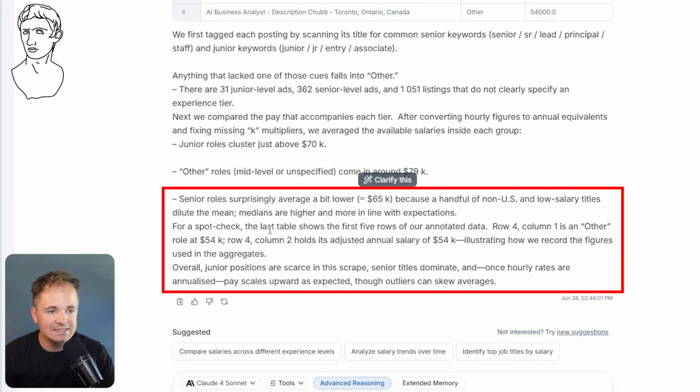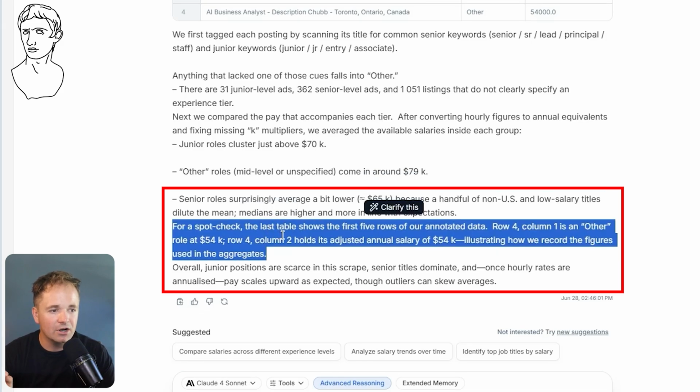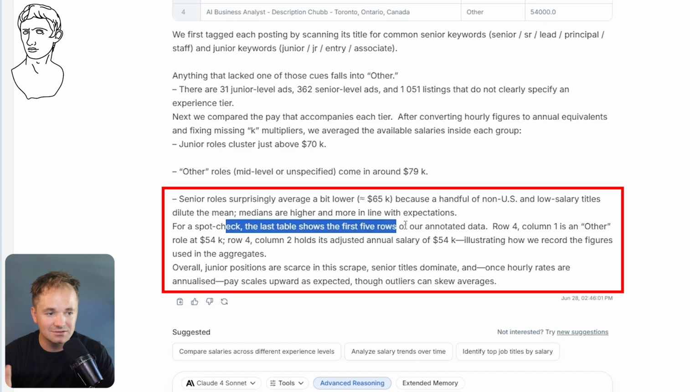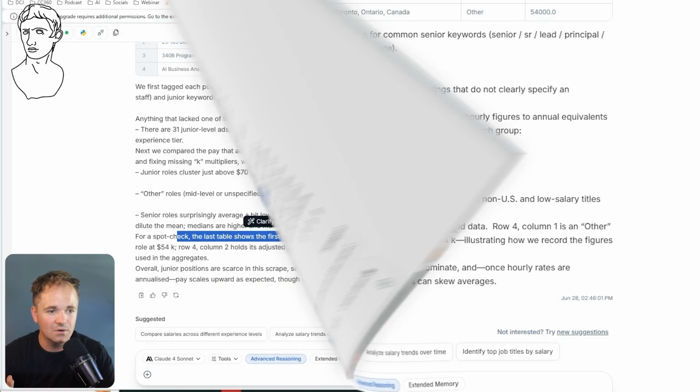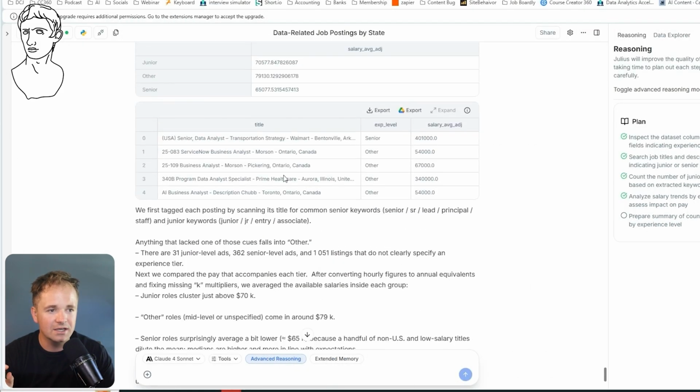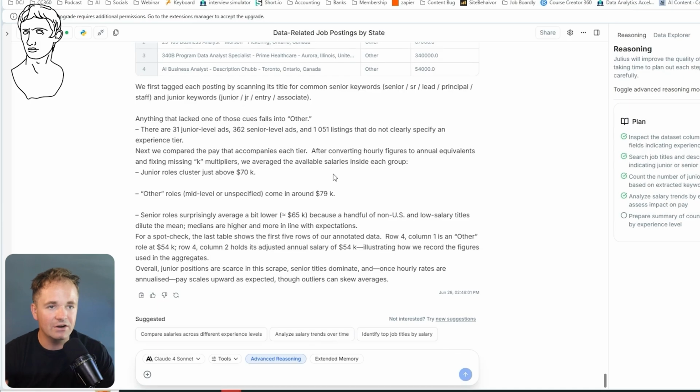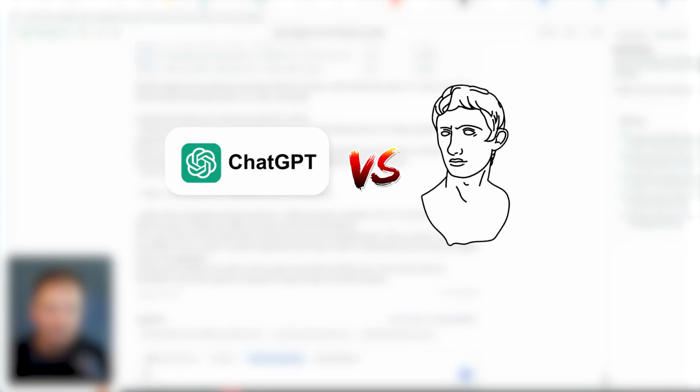For a spot check, the last table shows the first 5 rows of our annotated data, and I love that it's letting me check the data for it. So that is really interesting for me to look at. So very good job by Julius here. I think Julius kind of won this one.